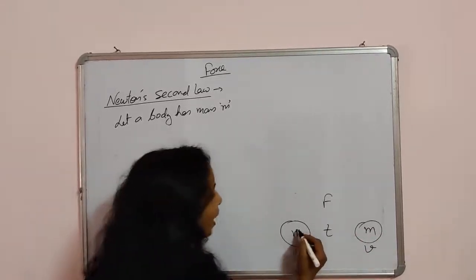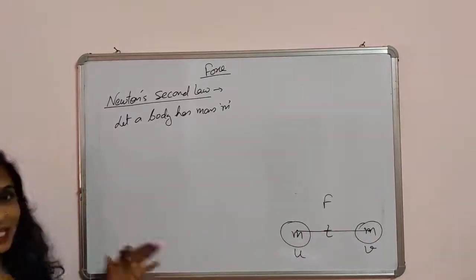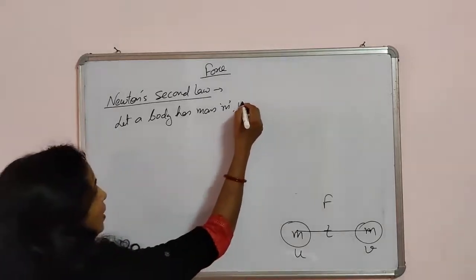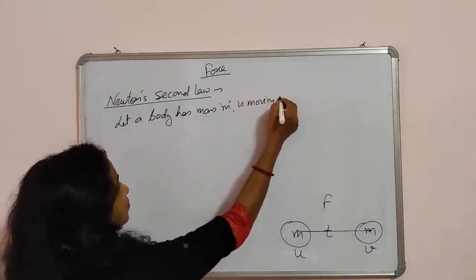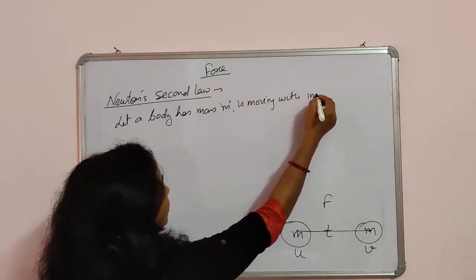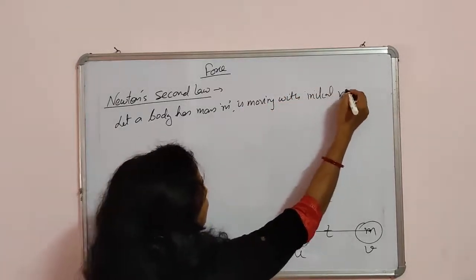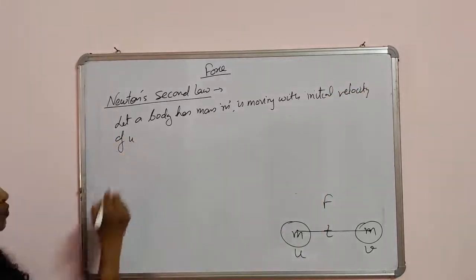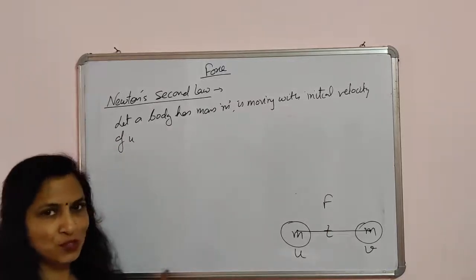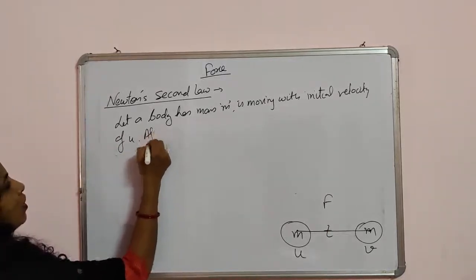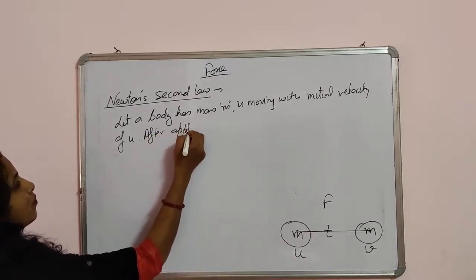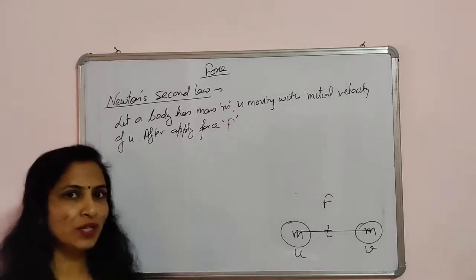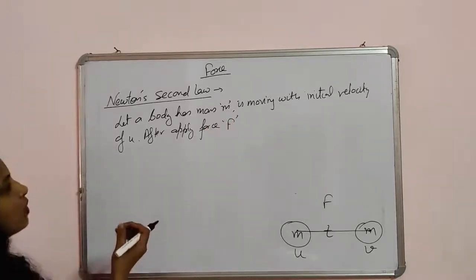Okay. So again, I am writing this statement. Let a body have the mass m, moving with initial velocity of u. So initially the body was moving with the initial velocity of u. After applying force F, you know, if you want to change the velocity, you have to apply force on it due to the inertia. So after applying force F,